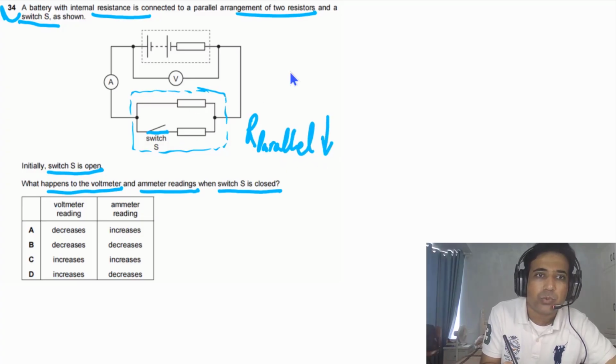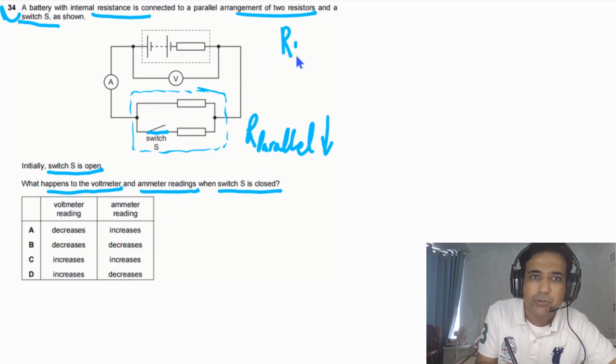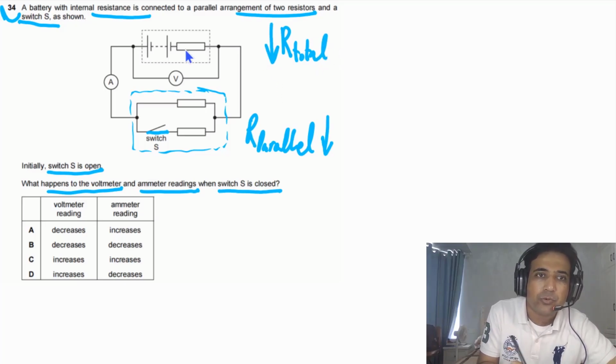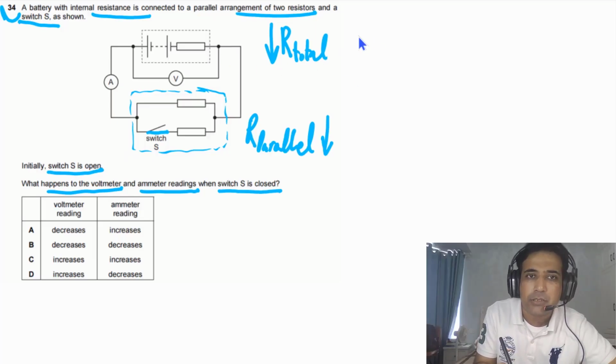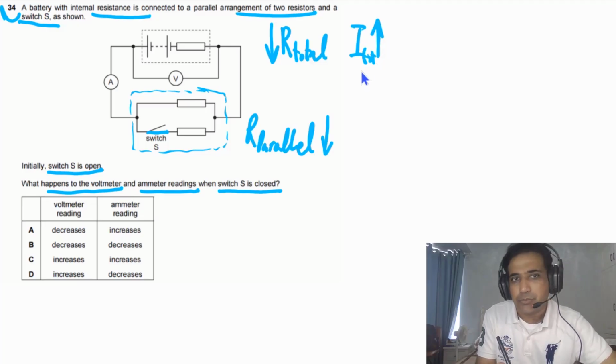As this resistance goes down, the total resistance of the circuit, R total, will also go down. If the total resistance of the circuit decreases, the current in the circuit, I total, will increase.